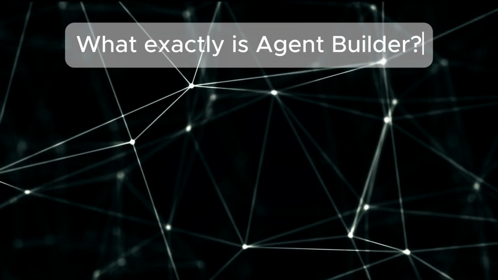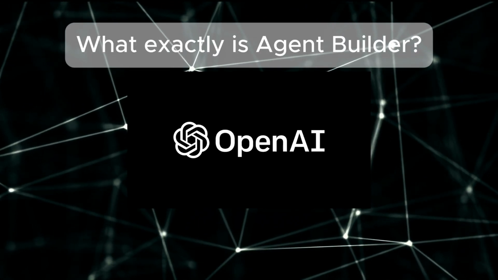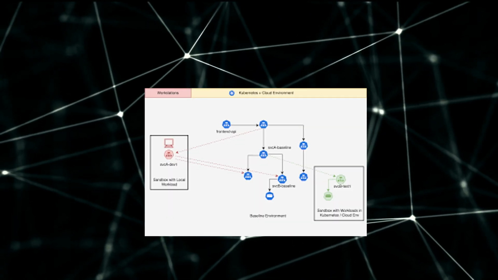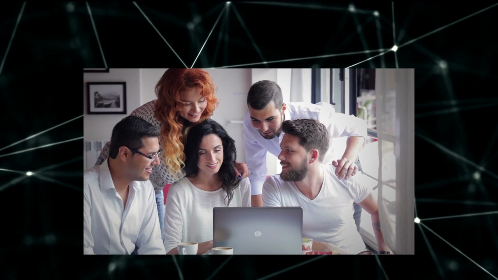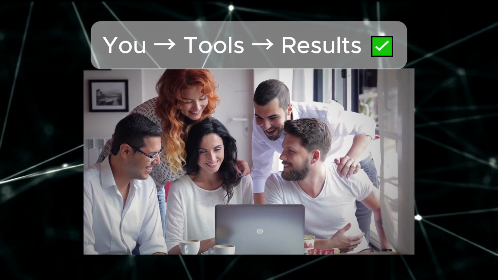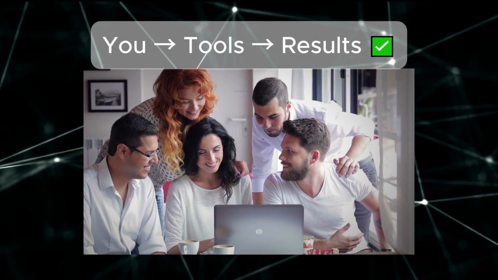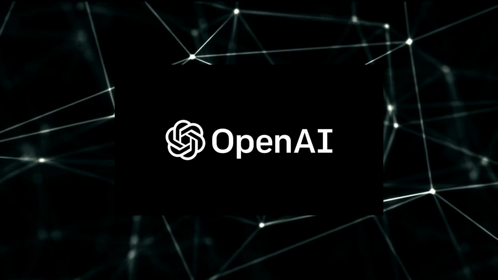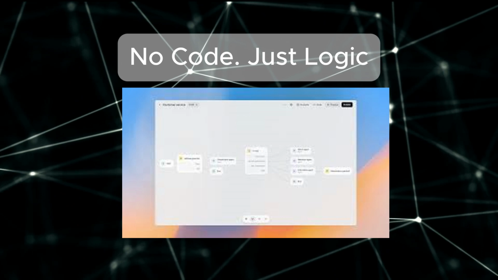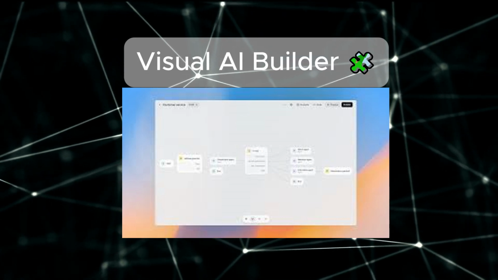So what exactly is it? Think of Agent Builder as OpenAI's sandbox, a place where you can create your own intelligent agent. Not just a chatbot, a digital teammate. You tell it what to do, give it tools, and it figures out how to get the job done. It's part of OpenAI's new agent kit. It's built so that even non-coders can design smart systems through a simple visual canvas.